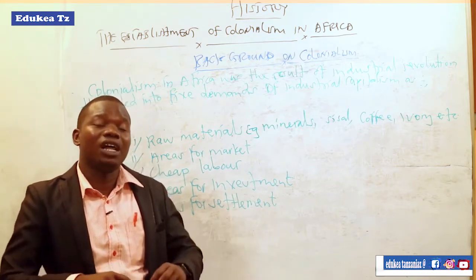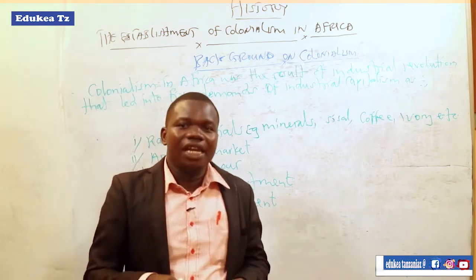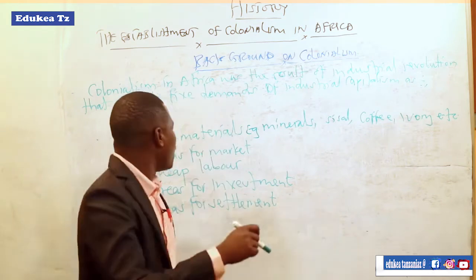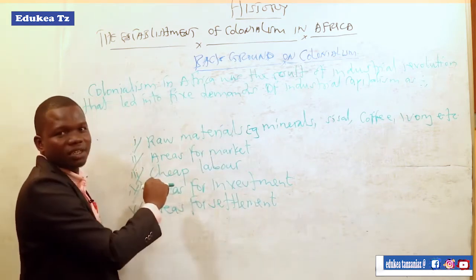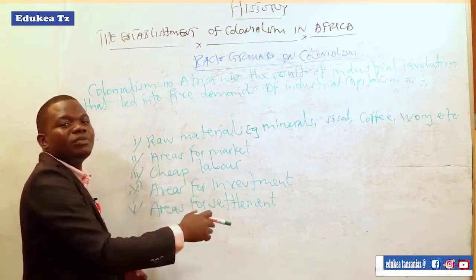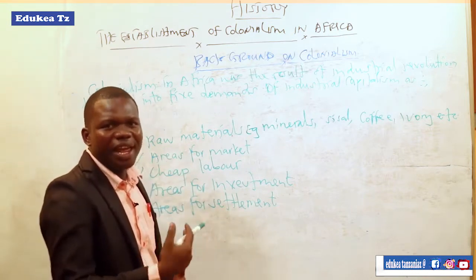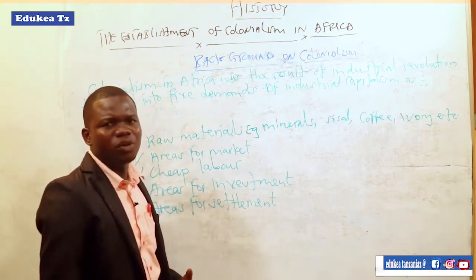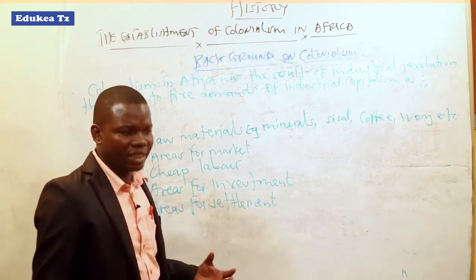After that, rapid industrialization led to the problem of raw materials. So raw materials became scarce and most wanted in most European industries.